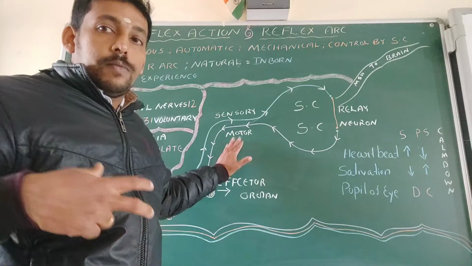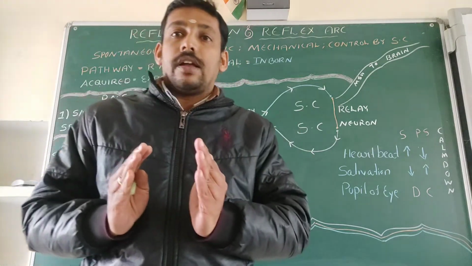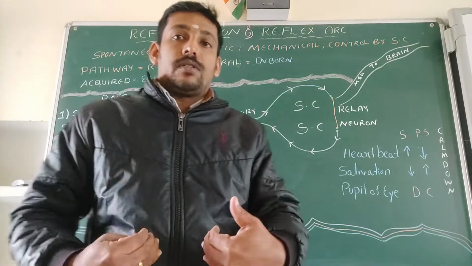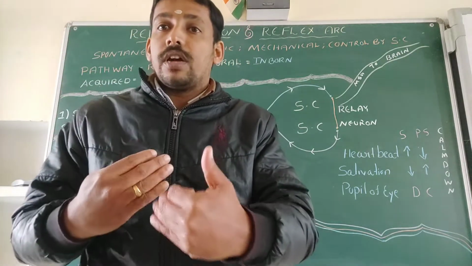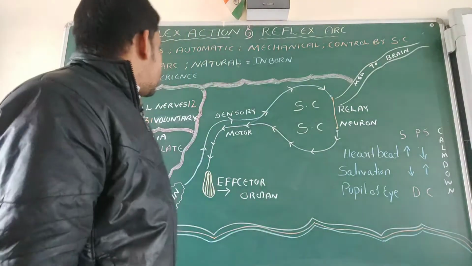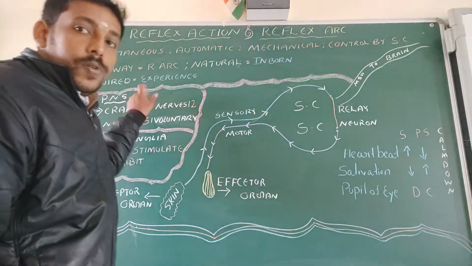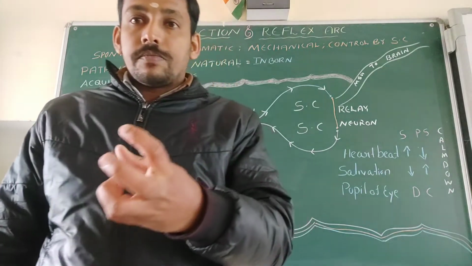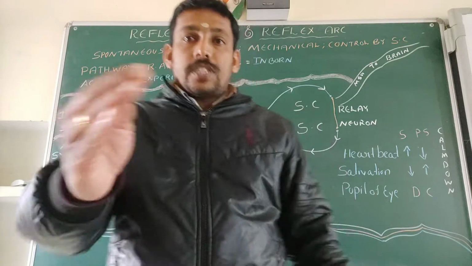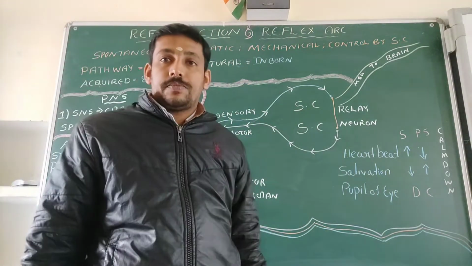In our body we can perform two types of activities: voluntary actions and involuntary actions. We know that voluntary actions are under our control. Involuntary actions are not under our control. Now we come to the last part of the chapter, the peripheral nervous system. We know that the central nervous system contains the brain and spinal cord, and the reflex action and reflex arc are also related to the spinal cord.